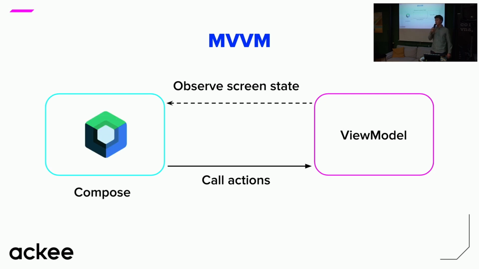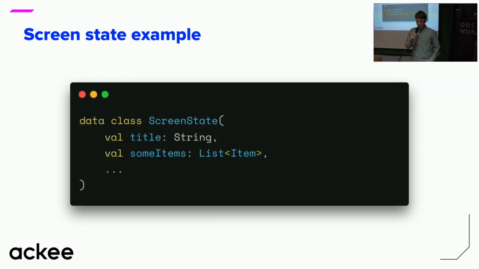On Android, the view is typically written in Compose, and because of how Compose works, the best practice is to expose a single observable object from the view model. This might not be the case for other platforms like iOS, but in this talk it doesn't really matter, and what I say next still applies. So this is what the screen state can typically look like. This is just a simple example where we have a title and some kind of items that we want to show on the screen.